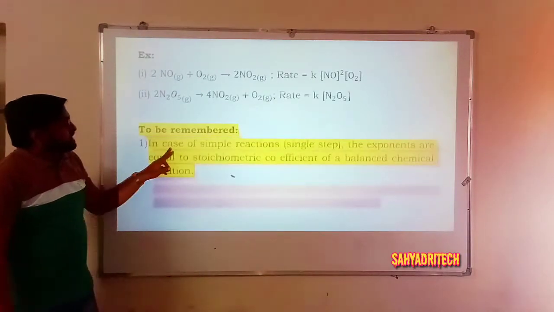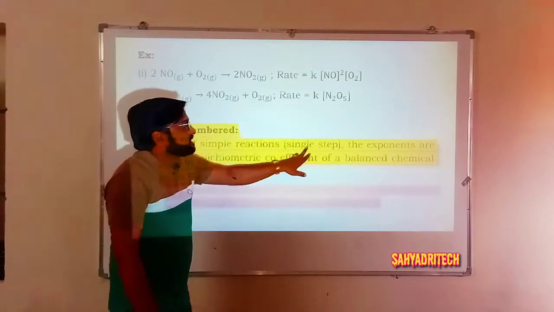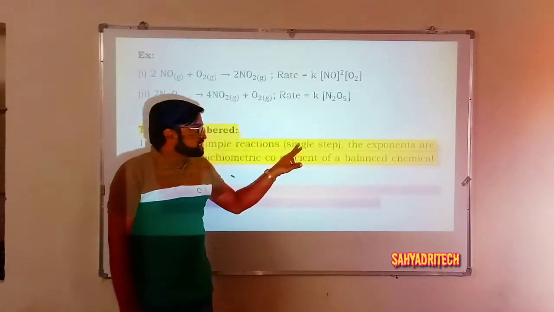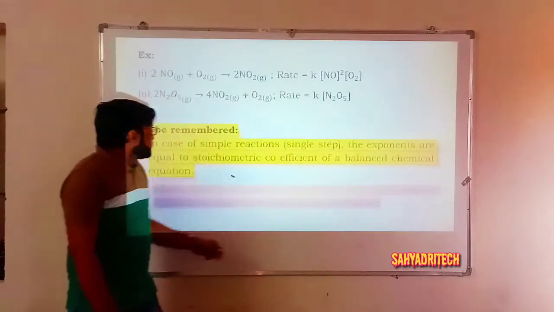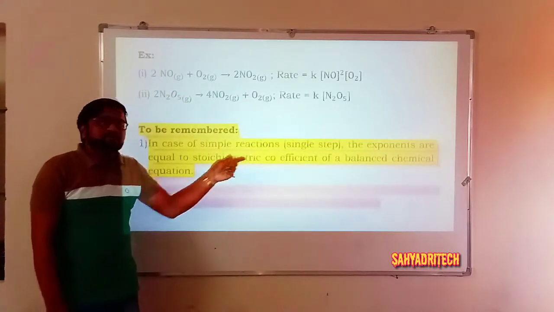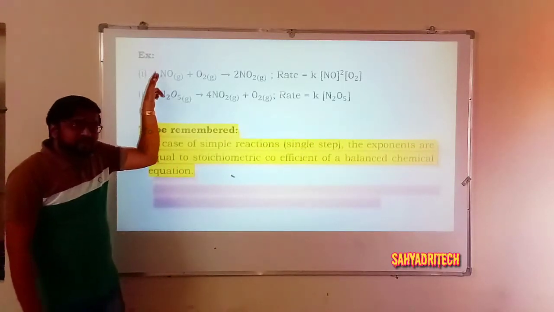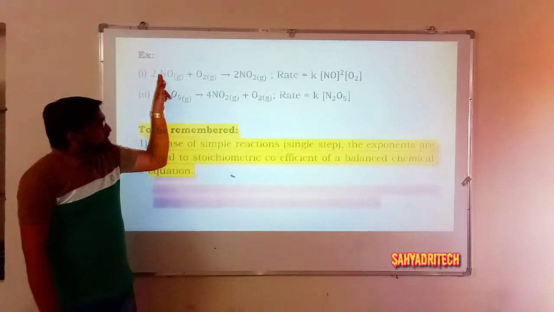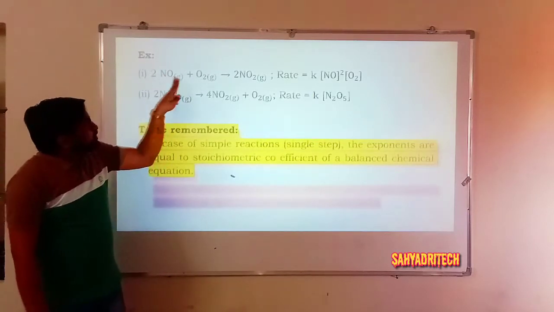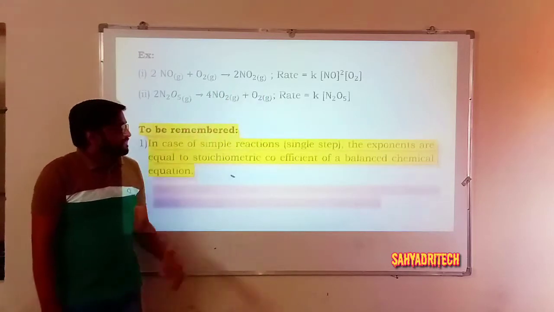First, in the case of simple reactions, that is if the reaction takes place in only one step, the exponents are equal to the stoichiometric coefficients of the balanced chemical equation. The first example I specified is a simple reaction, therefore the stoichiometric coefficients themselves become the exponents.